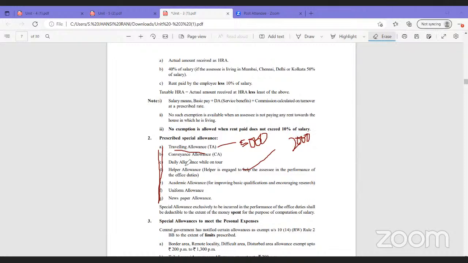So what are those? Traveling allowance, conveyance allowance, daily allowance while on tour, helper allowance, academic allowance, uniform allowance, and newspaper allowance. So these are the few allowances. If these allowances are given, only the unspent amount is taxable, and the remaining amount is exempted. Whatever is spent, that is exempted.